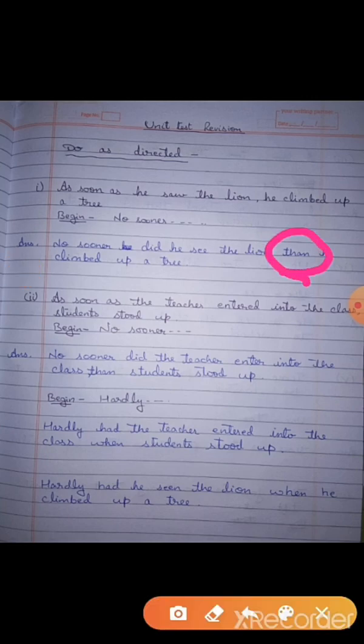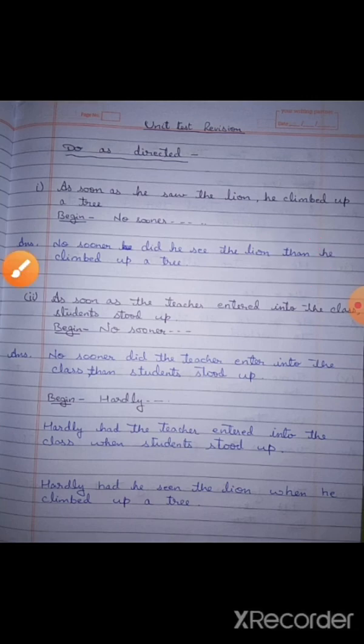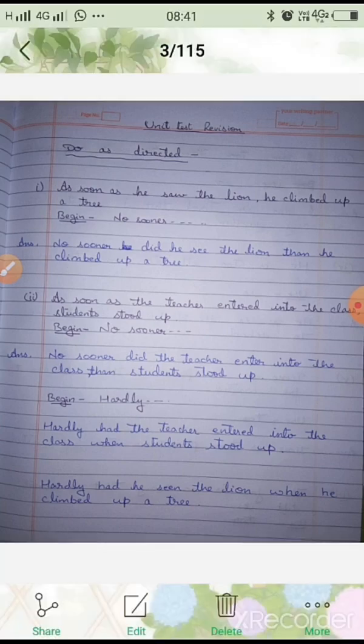In place of "than", T-H-A-N, they write "then", T-H-E-N. So this you don't have to make a mistake. Keep that in mind. "No sooner did" is always followed by the first form of the verb. So: No sooner did he see the lion than he climbed up a tree.